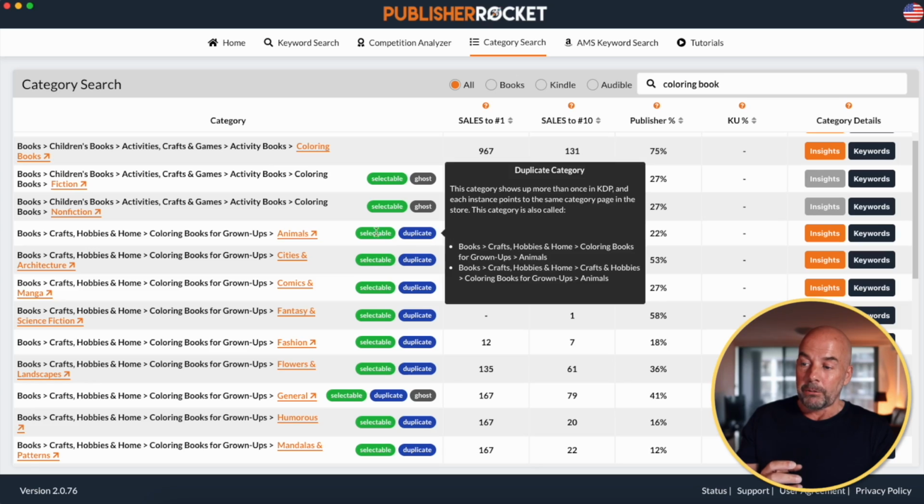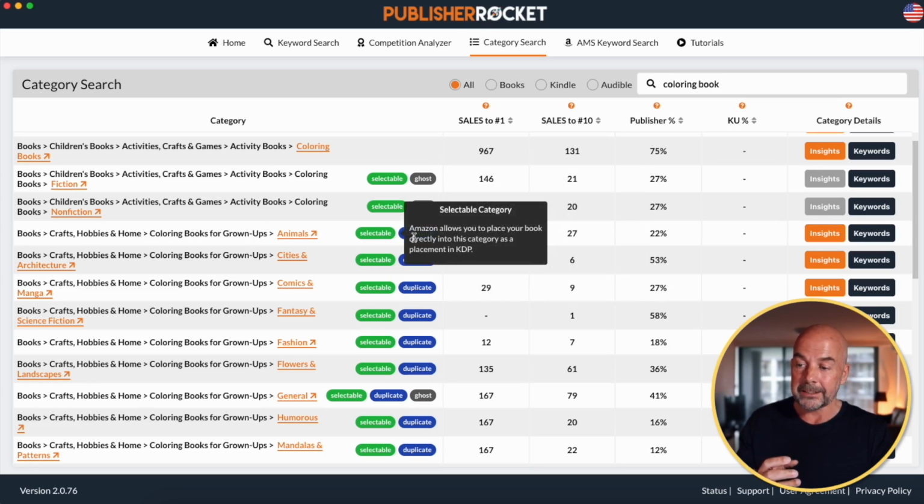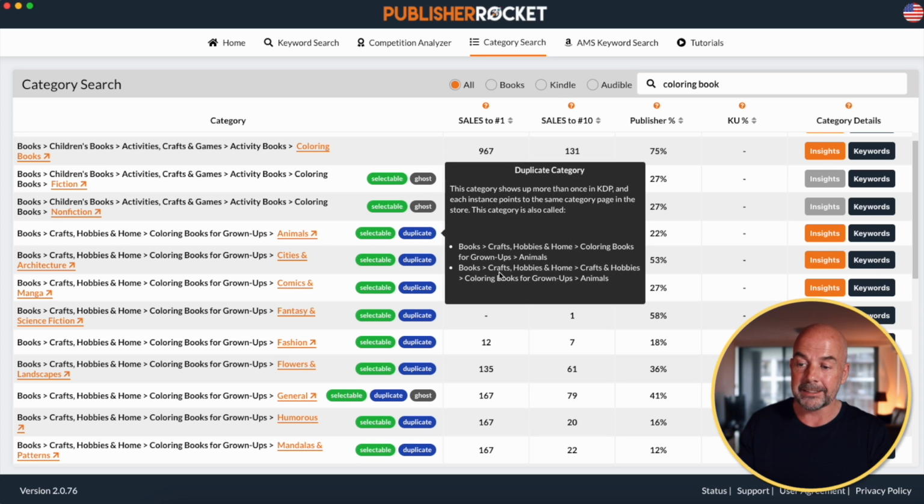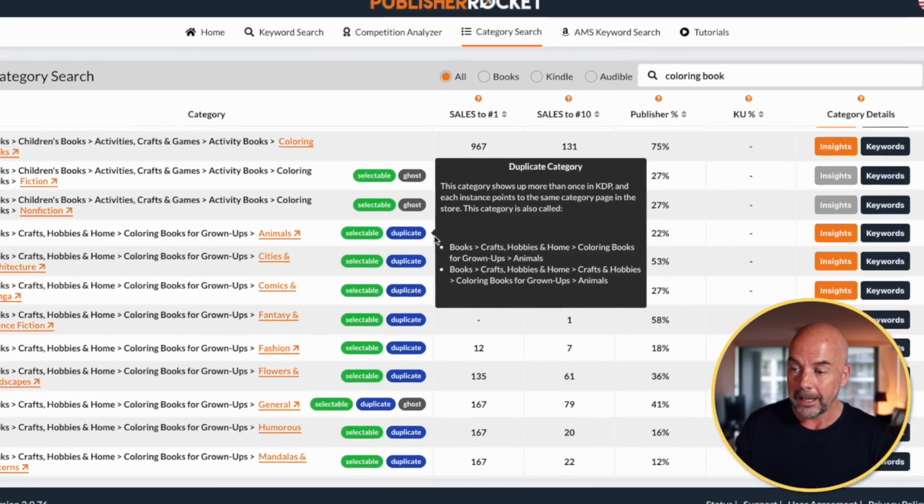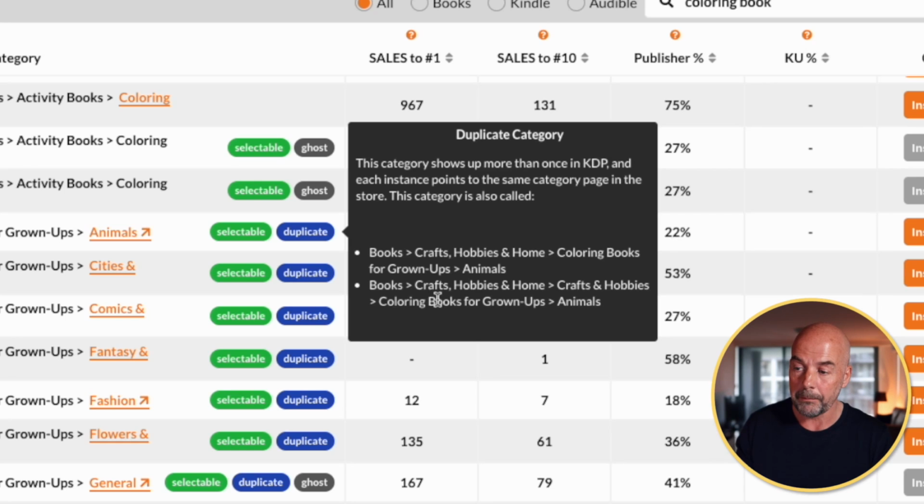So again, if you were to choose one of these and then choose the other related one, thinking they were two different categories, you're in effect choosing the same category. And so you would be wasting one of your categories. So the way you would use this is just have a look at what the duplicate categories are, just choose one of them and make sure you don't choose the other one.